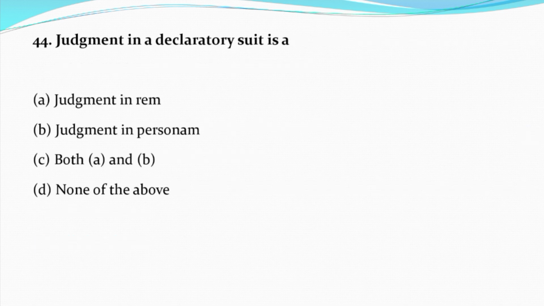Now question number 44. Judgment in a declaratory suit is A. Option A, judgment in rem. Option B, judgment in personam. Option C, both A and B. Option D, none of the above. And the correct answer is option B, judgment in personam.